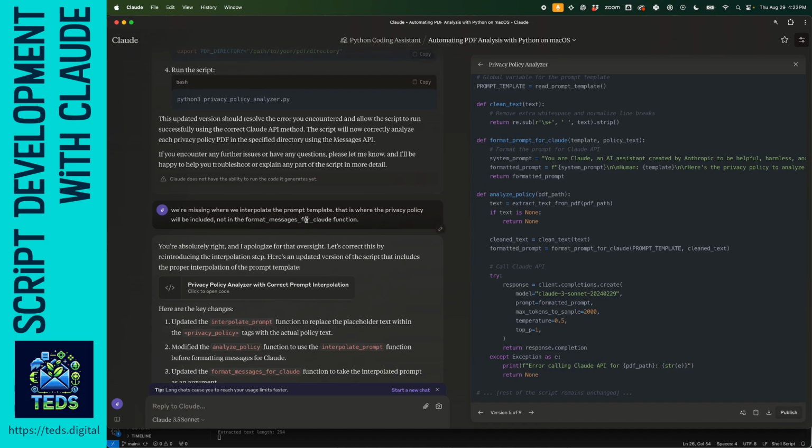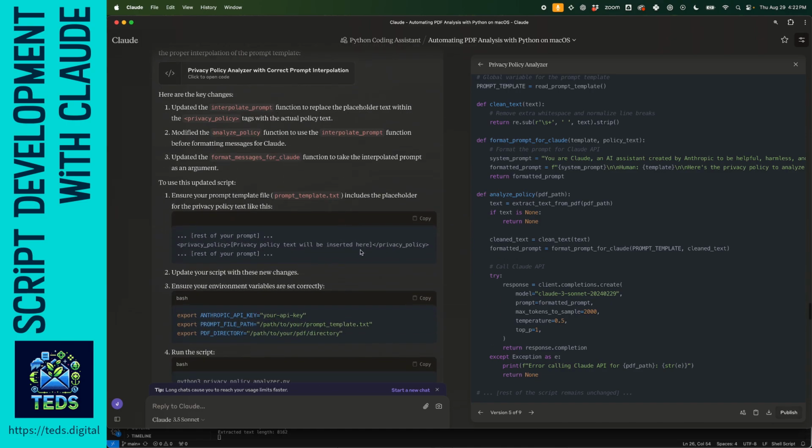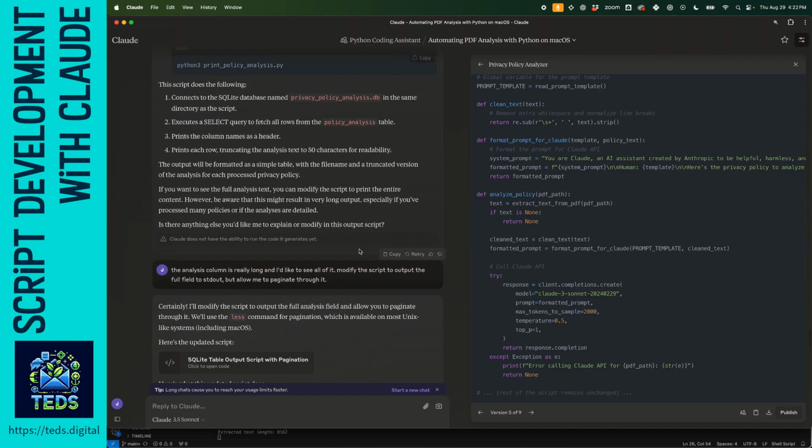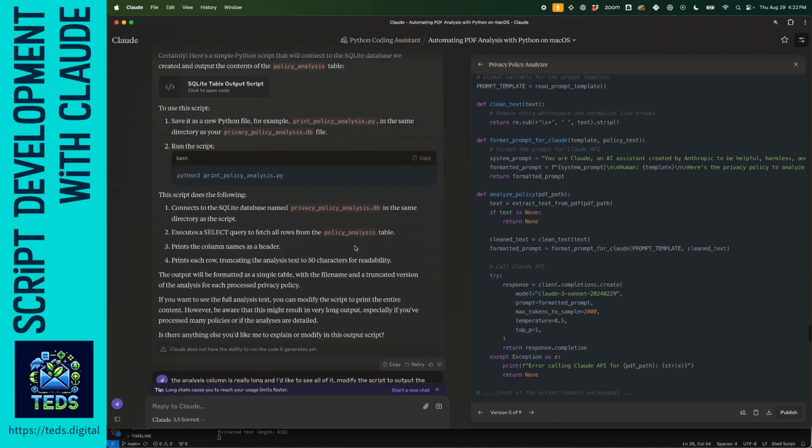And then in the change of doing one thing, it removed a change from another. And so I said, hey, we're missing the place where it interpolates the prompt, whatever. And so then we add that back, right? And then I finally get it to work.